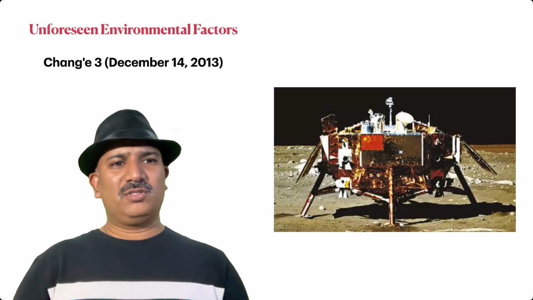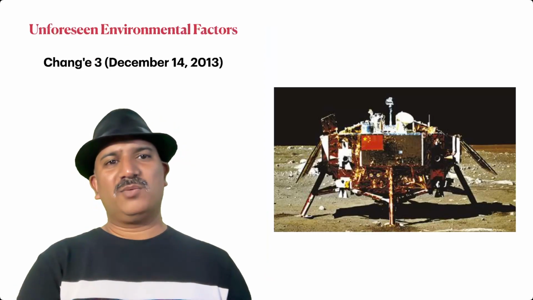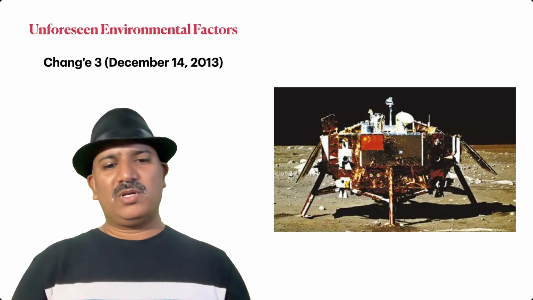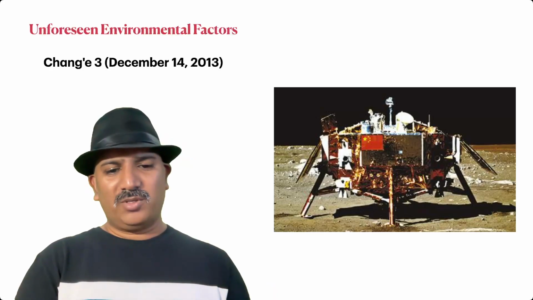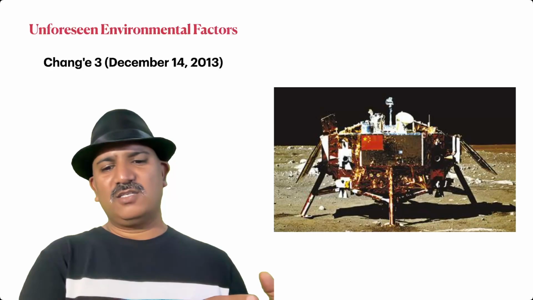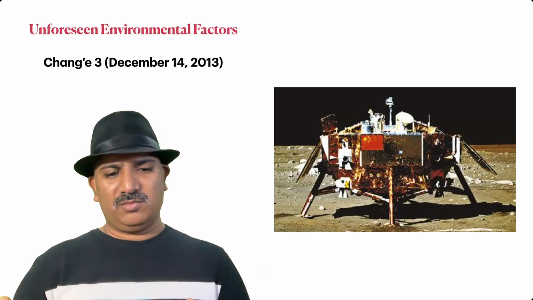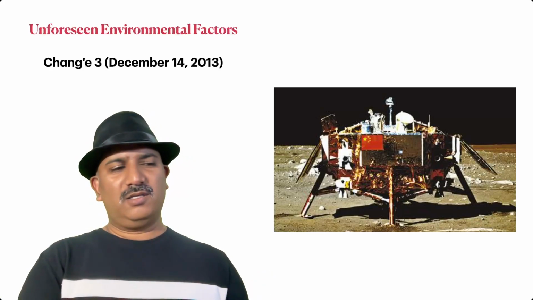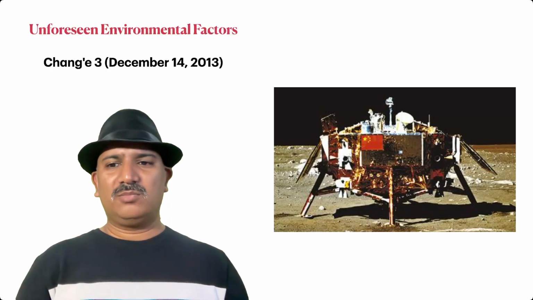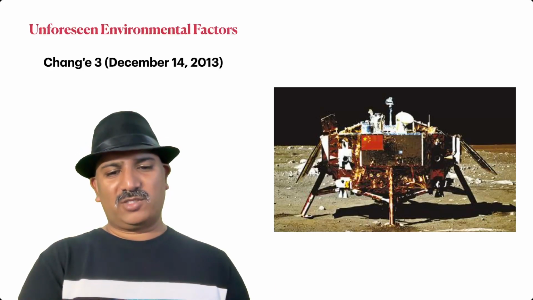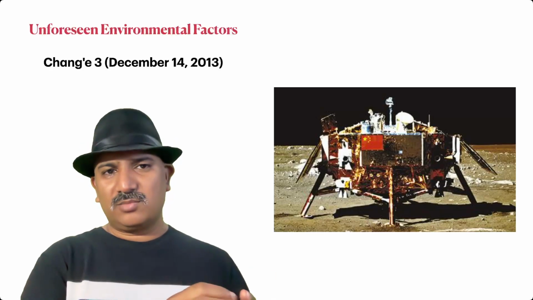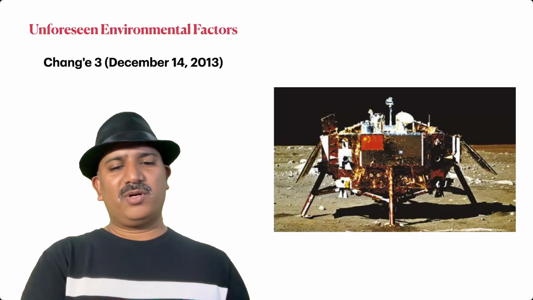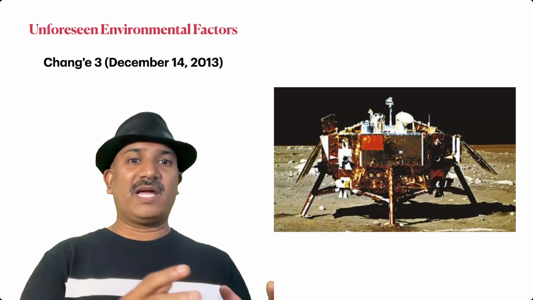Unforeseen environmental issues. The Chang'e 3, on December 14th, 2013, also had a similar problem. It was supposed to land on Moon, and what happened is the surface on which the device was supposed to land started sinking, and the lander on the surface started sinking more than expected into the soil. The moon soil was loose and it started sinking. And this was not anticipated during the site investigation.